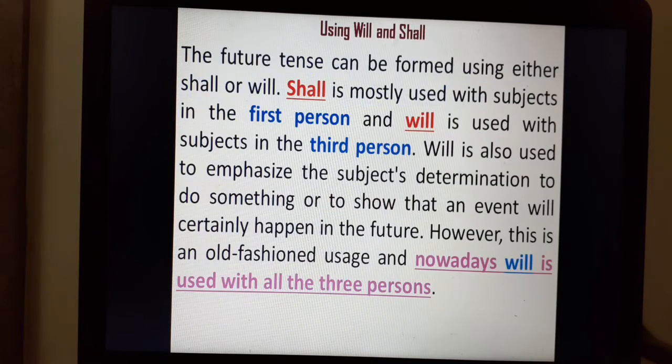Let's see the uses of will and shall. The future tense can be formed using either shall or will. Shall is mostly used with subjects in the first person and will is used with subjects in the third person. Will is also used to emphasize the subject's determination to do something or to show that an event will certainly happen in the future. However, this is an old-fashioned usage and nowadays will is used with all three persons.